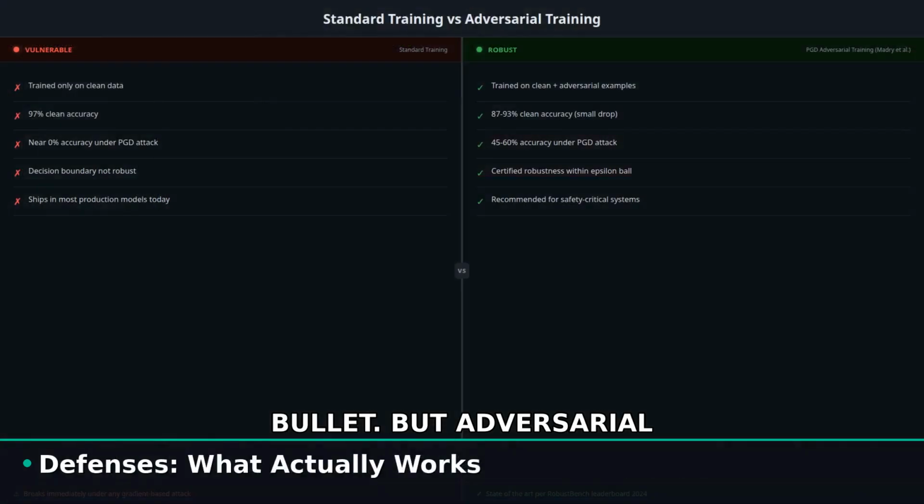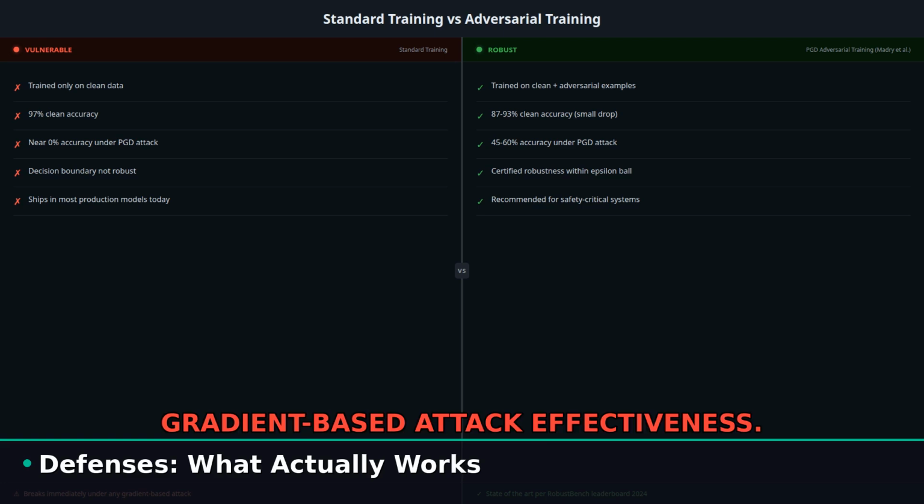So, how do you defend against this? The honest answer? It is hard. There is no silver bullet. But adversarial training is the most battle-tested defense. You augment your training data with adversarial examples and retrain. Models trained with PGD adversarial training show real robustness improvements. The trade-off: a 2 to 5% drop in clean accuracy.